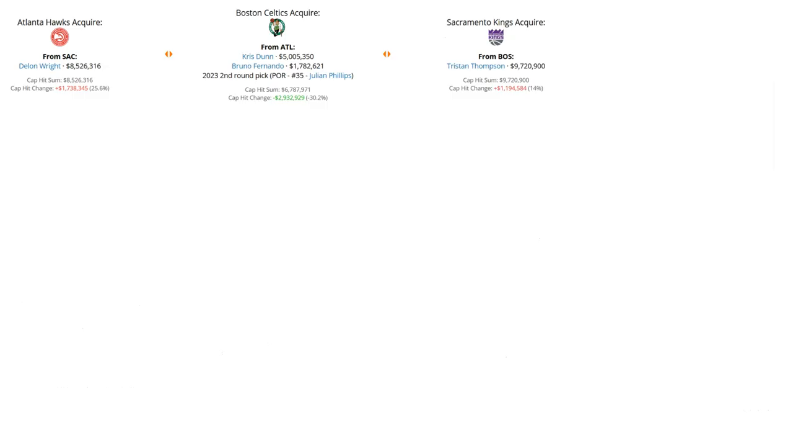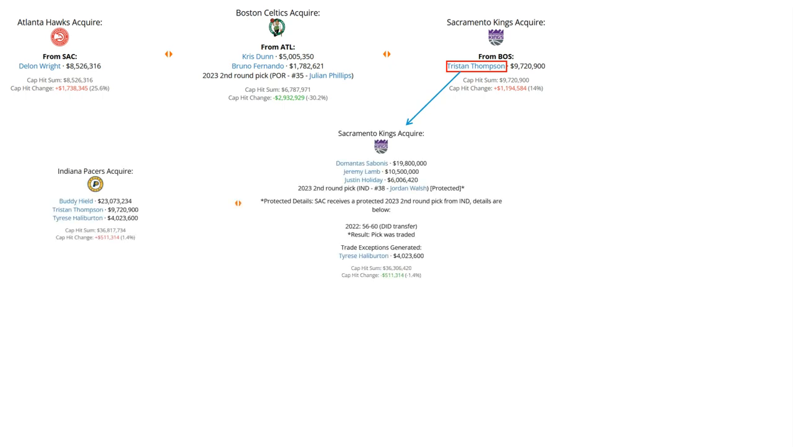Now carrying on here, recall Tristan Thompson, because he was later involved in a big blockbuster move in which the Sacramento Kings would send him along with Buddy Hield and Tyrese Halliburton to the Indiana Pacers in exchange for Domantas Sabonis, Jeremy Lamb, and Justin Holiday, and a second-round pick in 2023.